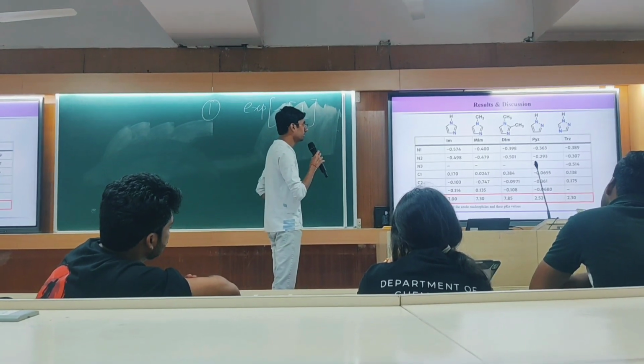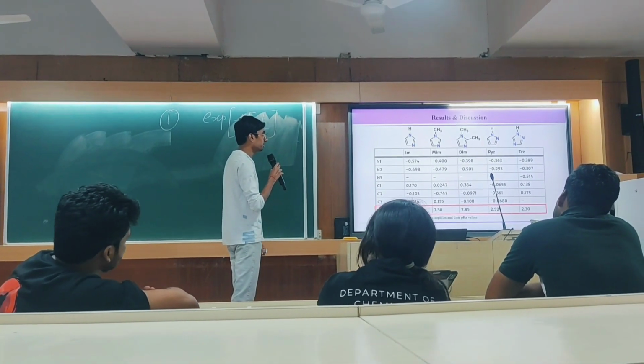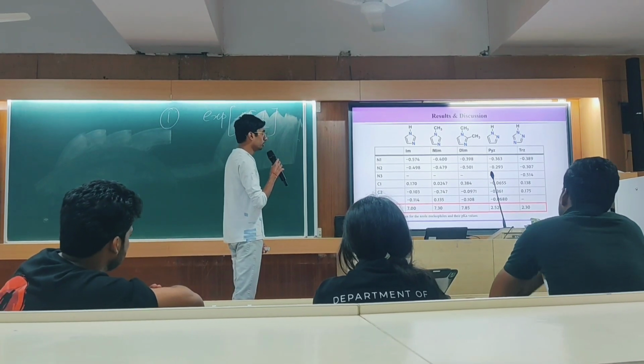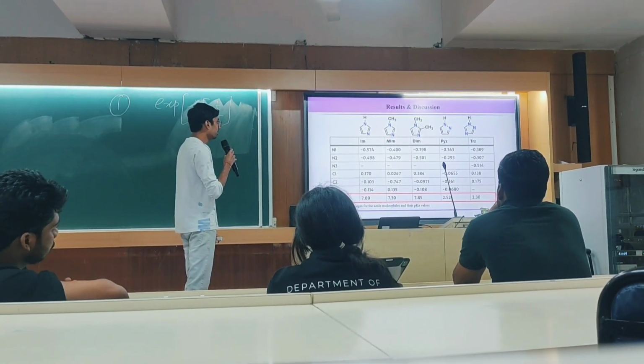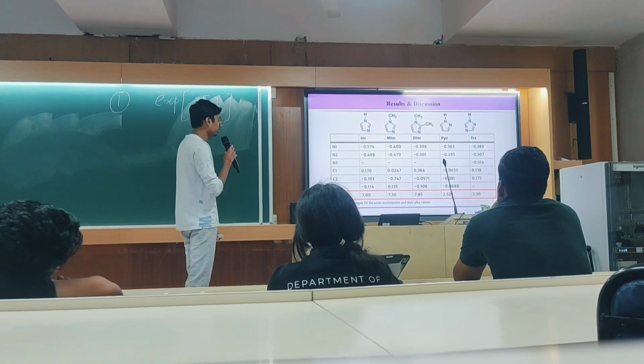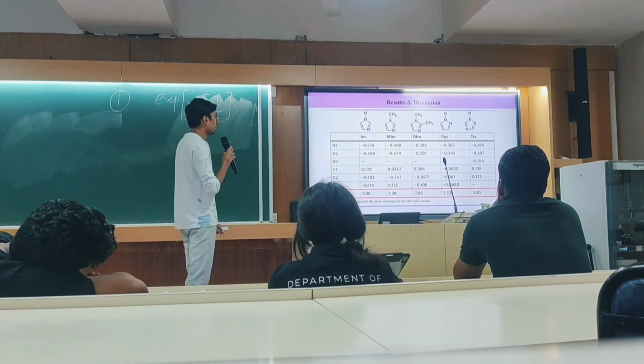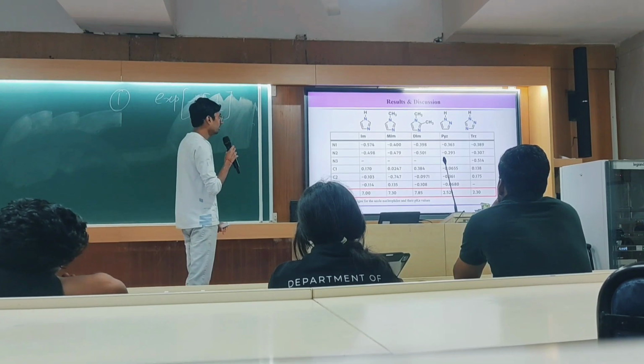In this table, the angular charge values and the pK values of azole nucleophiles are shown. As we can see, for the azole nucleophile, the angular charge value of N2 is lesser than N1, as the electrons present at N2 are localized.